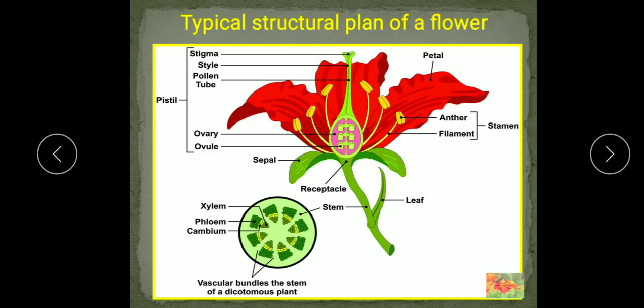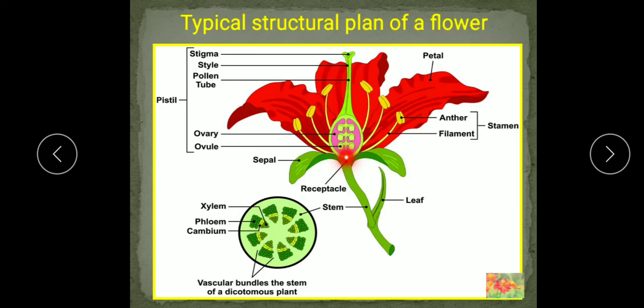Where are these nectaries found? These nectar secreting cells are found at the base of the pistil or at the base of the petals here. Understood? So this is the pistil, at the base of the pistil or at the base of the petals. These nectar secreting cells are present and they secrete a sweet fragrant liquid.